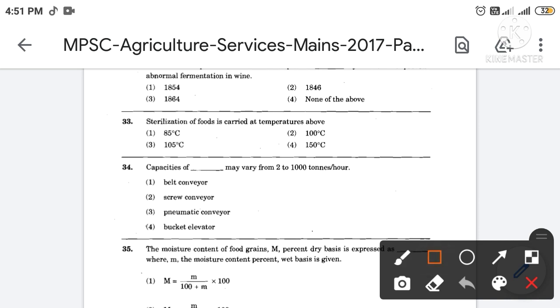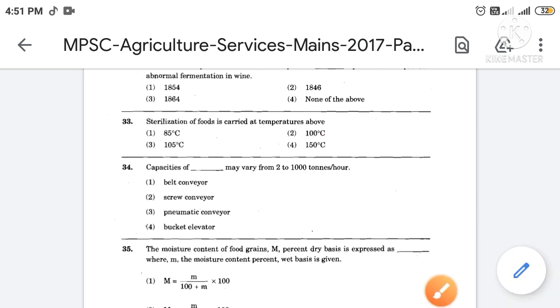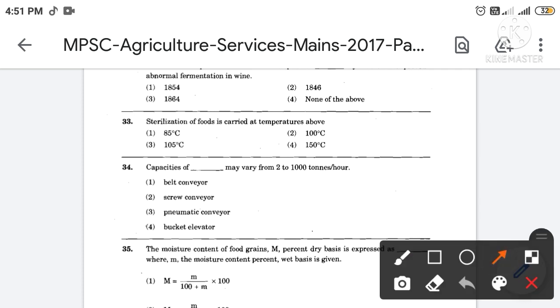Then next, sterilization of foods is carried at temperature above. The correct answer is option number 2. So the sterilization of foods is carried out at temperature above 100 degrees Celsius.